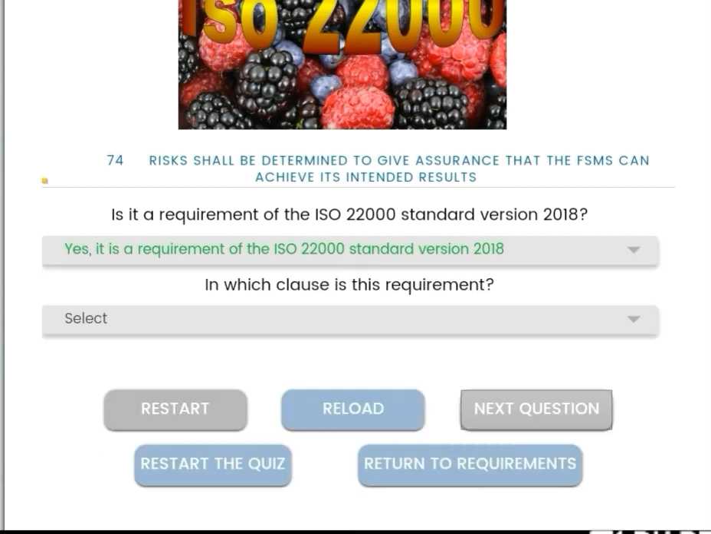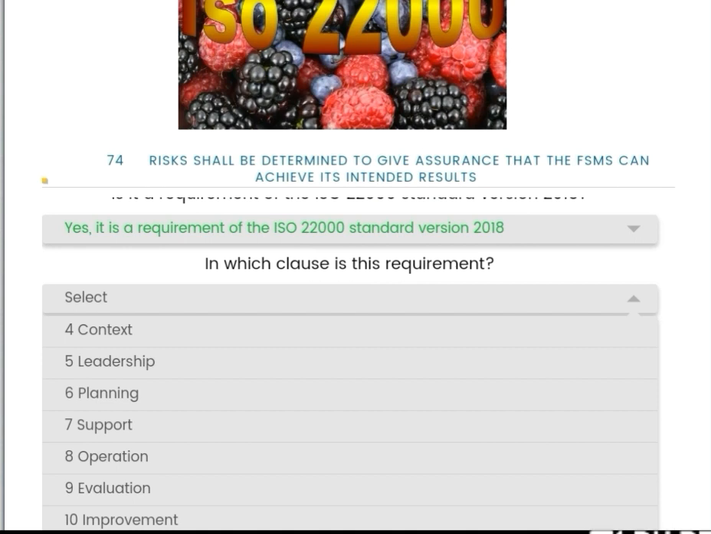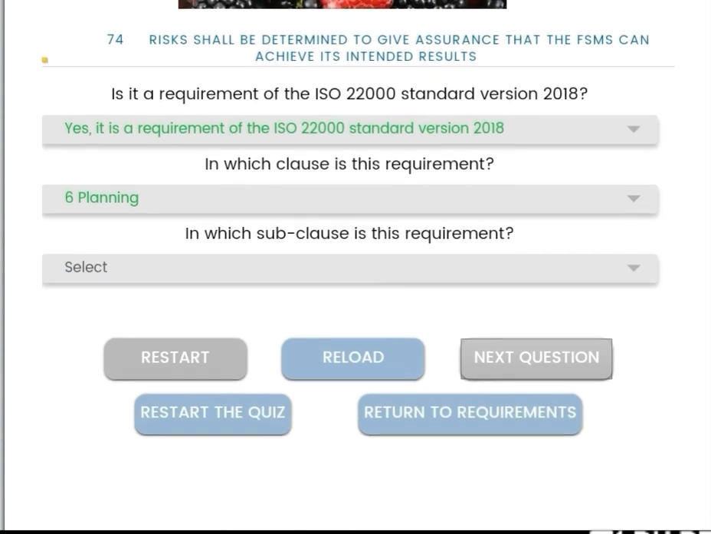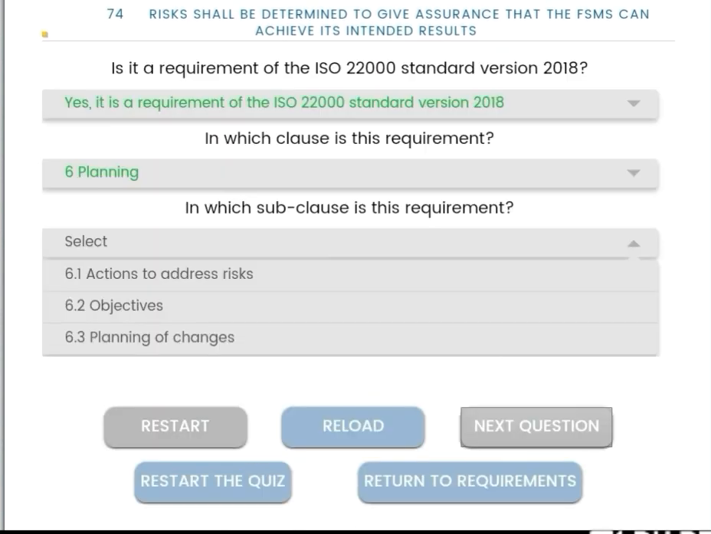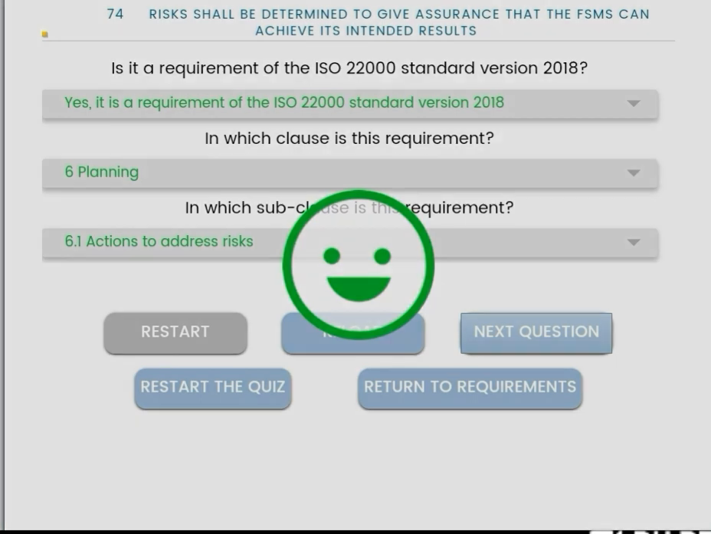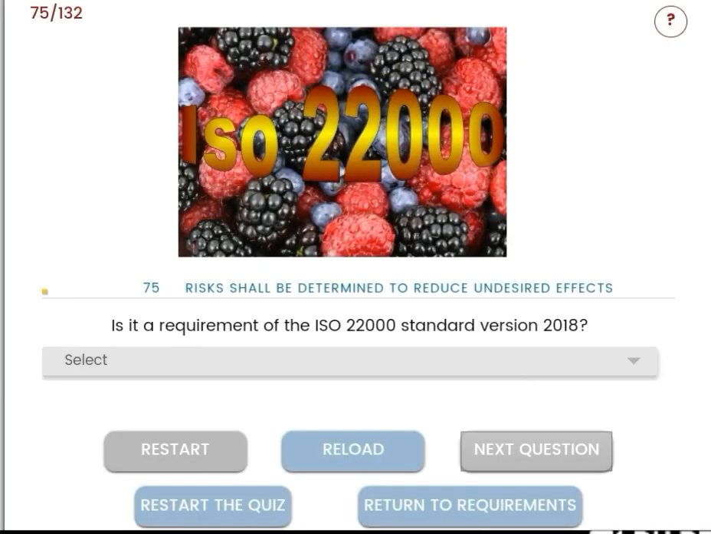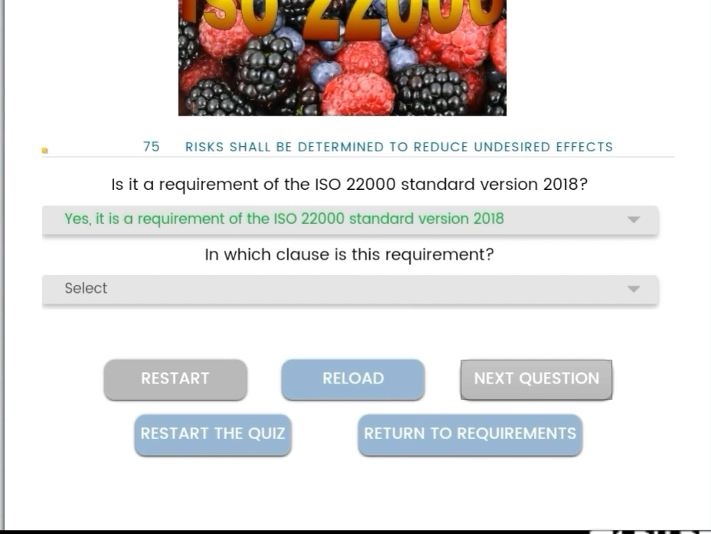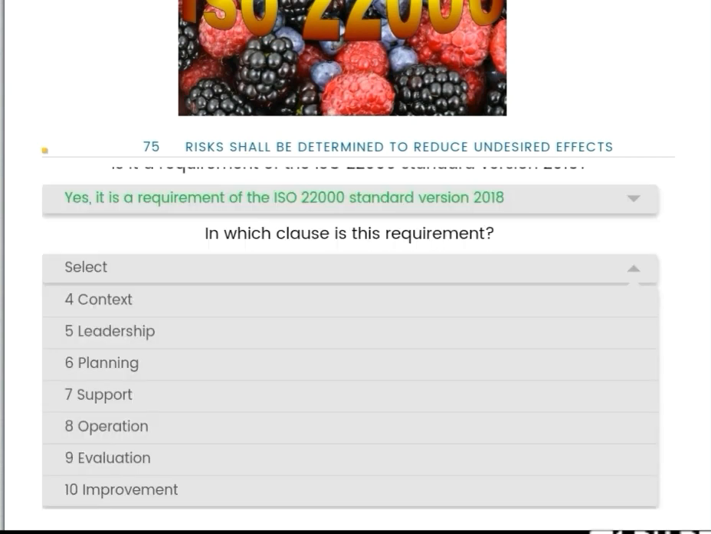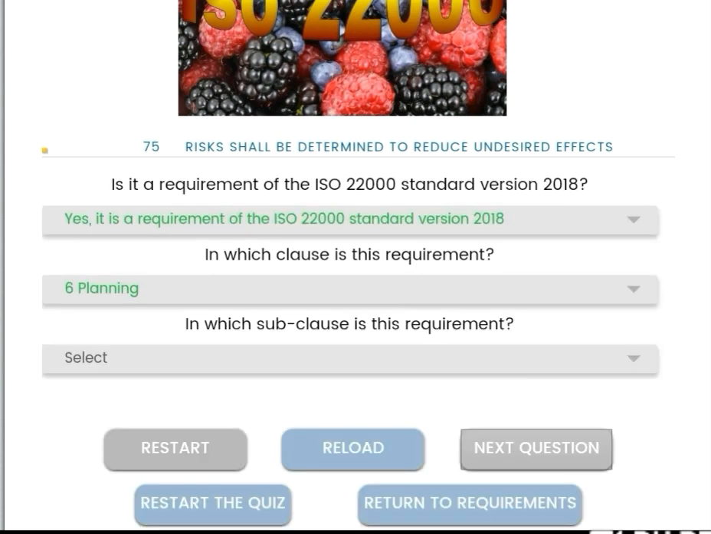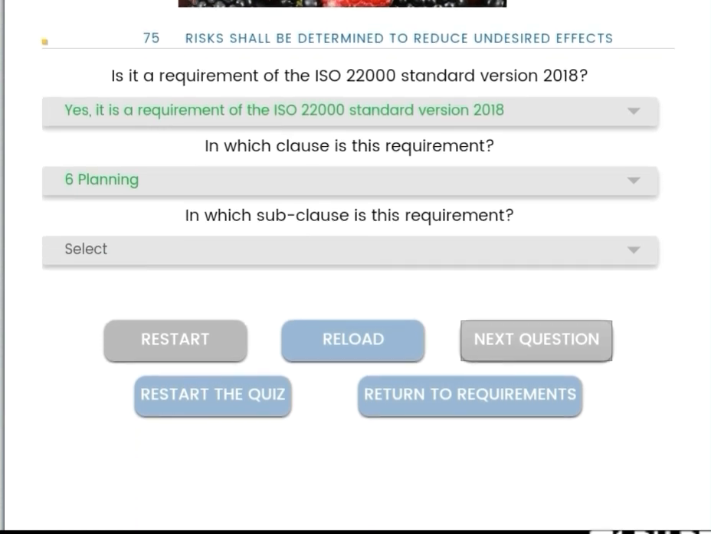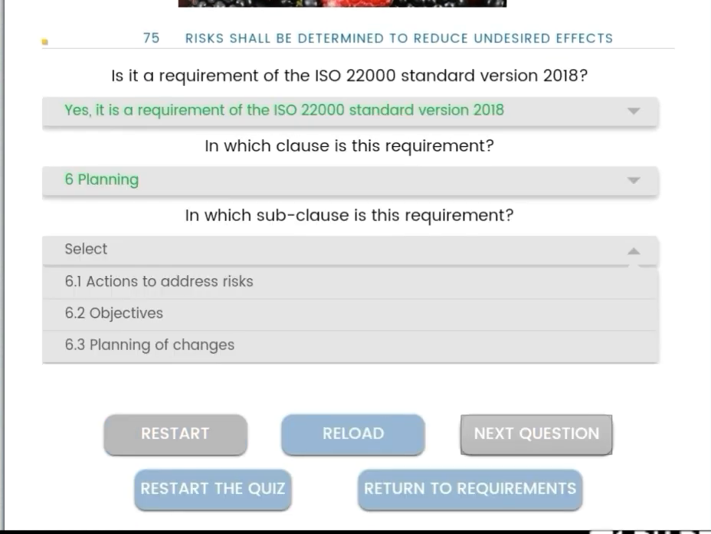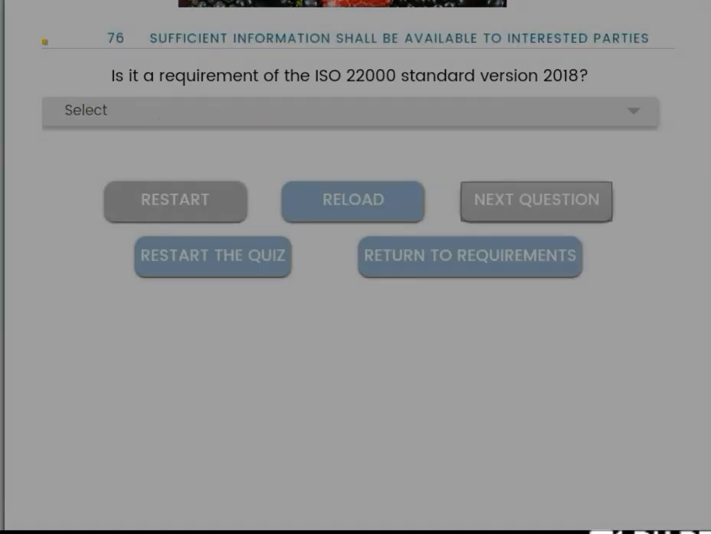And what is this clause number? Clause number is 6, planning. Then 6.1, actions to address risks. Next, risks shall be determined to reduce undesired effects. Yes, you have to determine what are the undesired effects, what are the vulnerabilities, coming under 6. Then 6.1, actions to address risk.